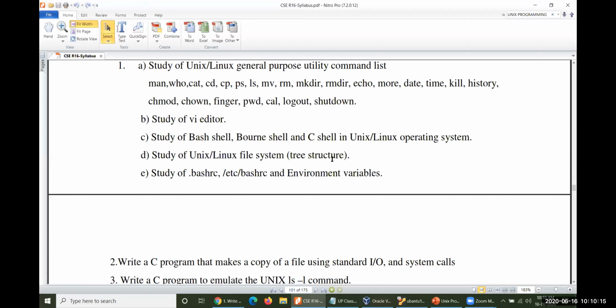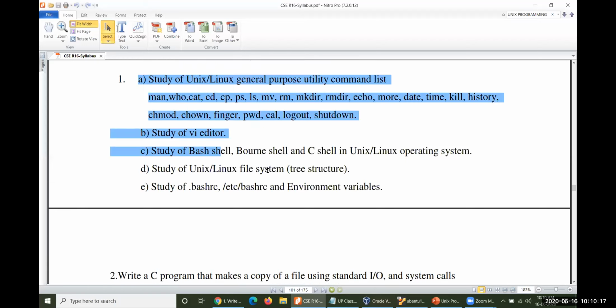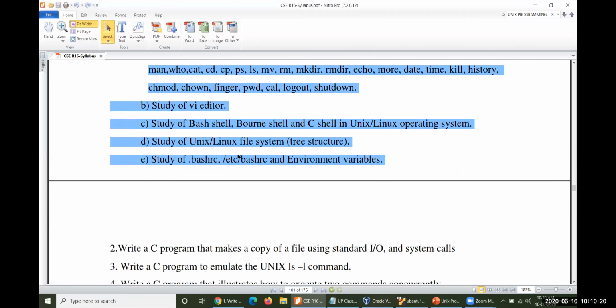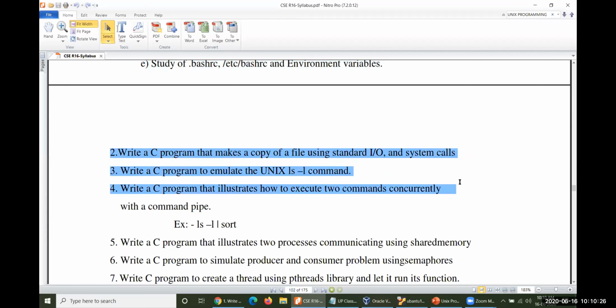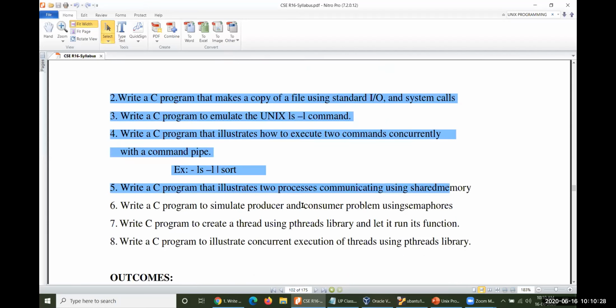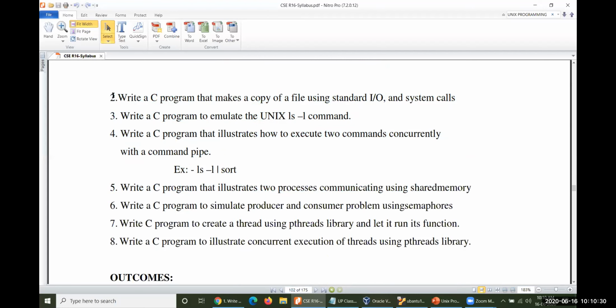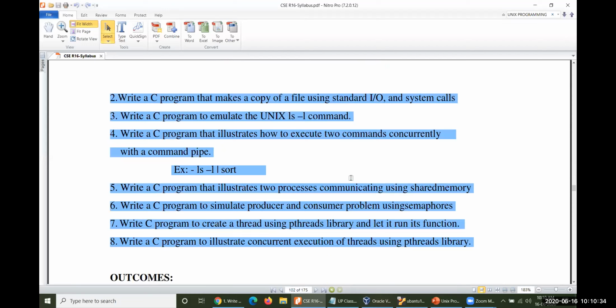The first question is about specifications you have been studying. From the second question onwards, you are expected to write C programming in a Linux based environment, and everything must be done in C programming.